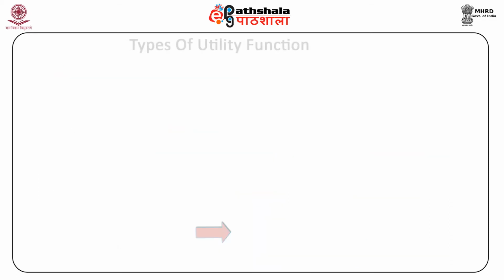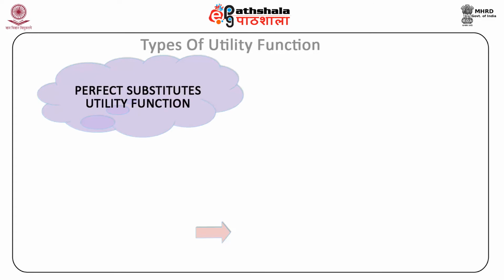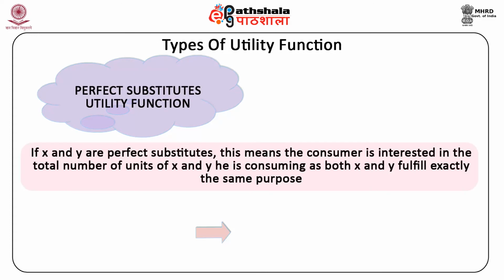Third type of utility function is perfect substitutes utility function. If x and y are perfect substitutes, this means the consumer is interested in the total number of units of x and y he is consuming, as both x and y fulfill exactly the same purpose.